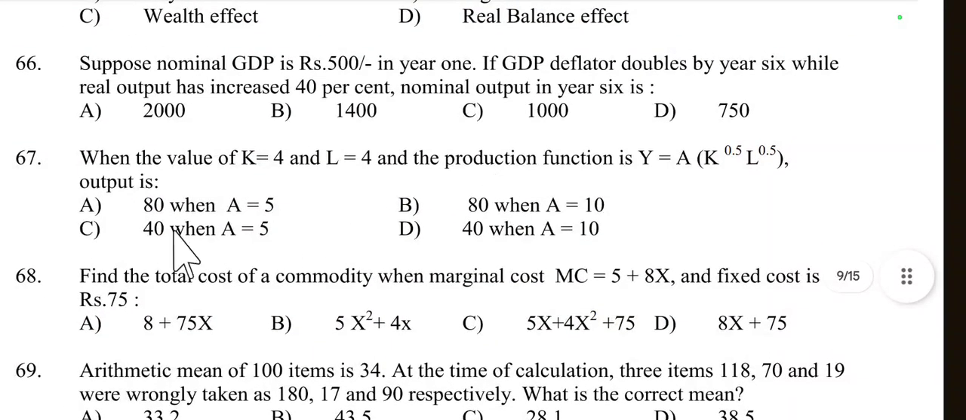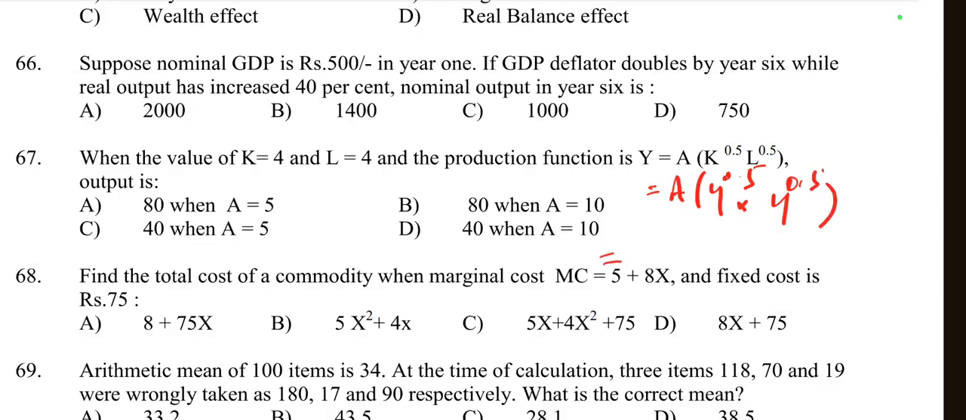Then question number 67. When the value of K is equal to 4 and L is equal to 4, the production function is Y is equal to A into K to the power 0.5 and L to the power 0.5. Then the output is, so we just substitute the value and find the answer. So Y is equal to A into 4 to the power 0.5 and 4 to the power 0.5.